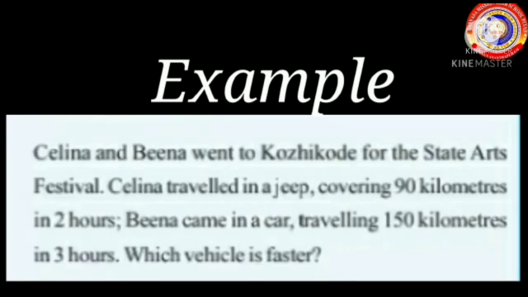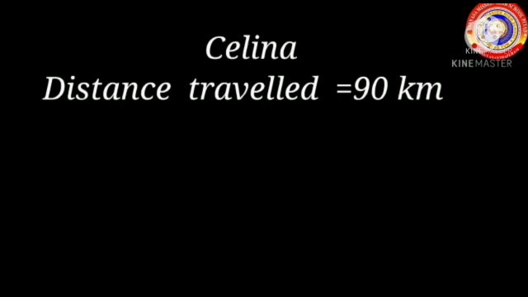Let's learn an example from the textbook, page number 99. Selina and Veena went to Kozhikode for the State Arts Festival. Selina travelled in a jeep covering 90 kilometers in 2 hours. Veena came in a car traveling 150 kilometers in 3 hours. Which vehicle is faster? In the question, it is given that Selina travelled in a jeep and Veena travelled in a car.